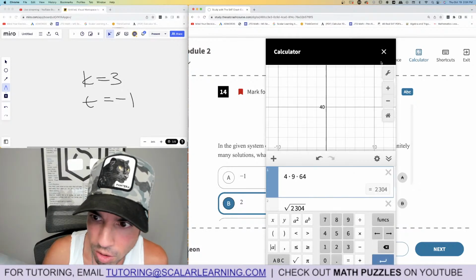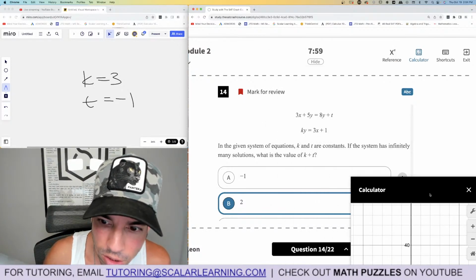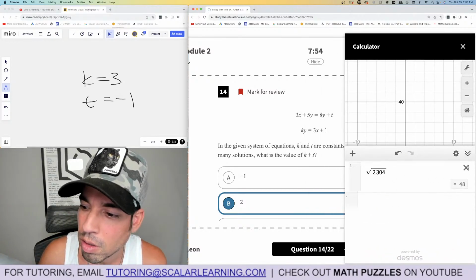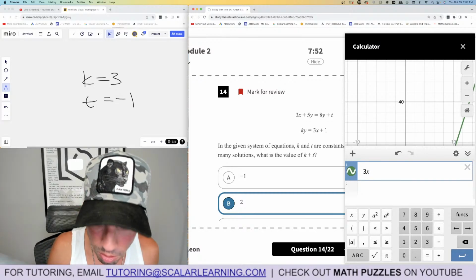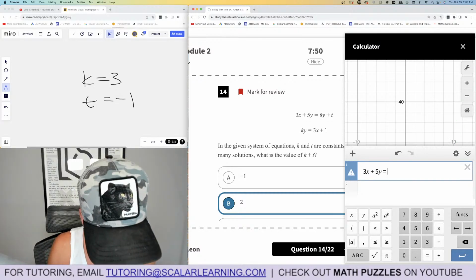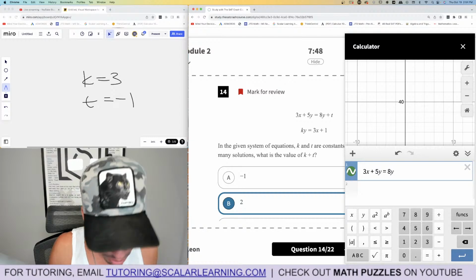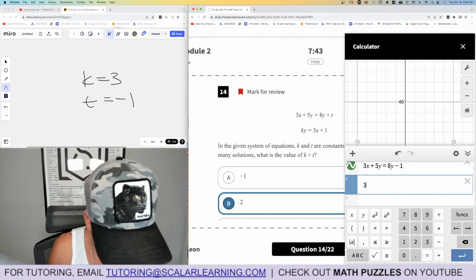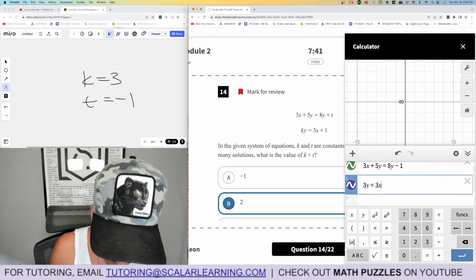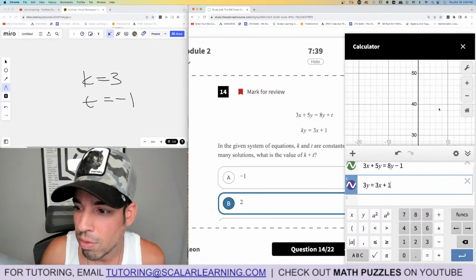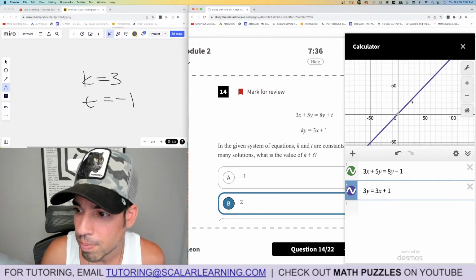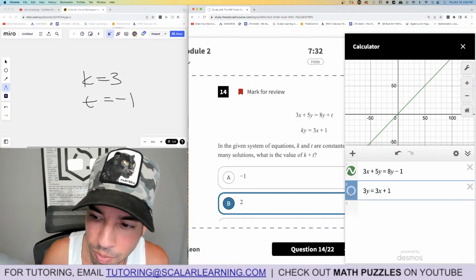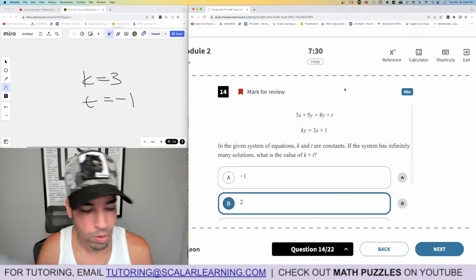This is the great thing about the calculator. So we want infinite solutions, meaning they have to overlap completely. So we can say the first one, 3x plus 5y equals 8y, and then plus t, so we said t is -1, so there we go. And then the second one, k is 3, so 3y equals 3x. So now if we zoom out, look, they're the same. You see? Here, you can see if I move one and they match up. So anyways, that's a nice little verification once you know those values.